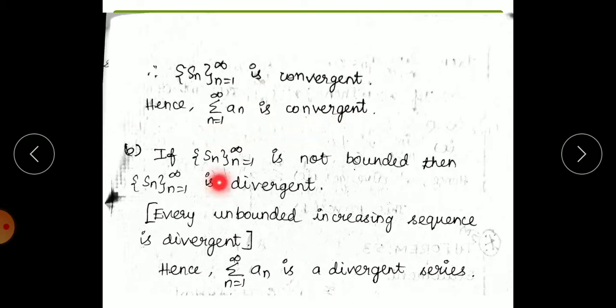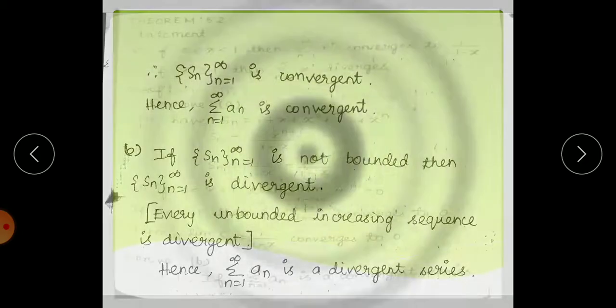Likewise, if Sn is not bounded, then Sn is divergent. So every unbounded increasing sequence is divergent. Therefore summation an is divergent. So if it is not bounded, obviously it is divergent, because every unbounded increasing sequence is divergent, we have already seen. So both the things we have proved.